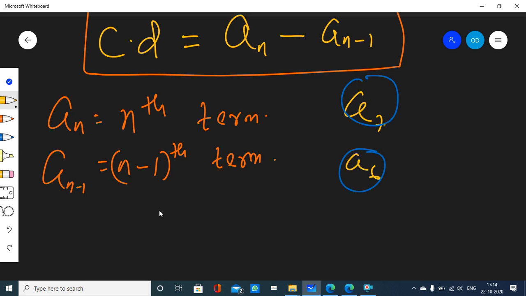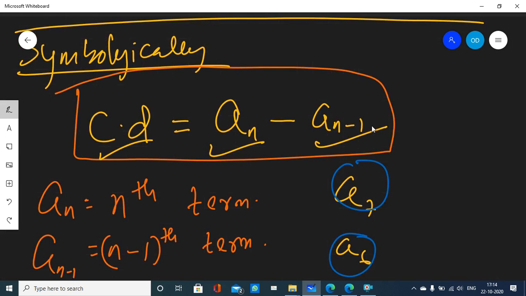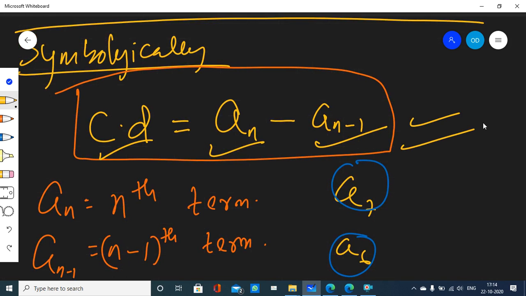So how do I get the common difference? What is the common difference? It is the difference between one term and its previous term. So the nth term minus its previous term, that is the common difference. Do you get it? Nth term minus previous term, that is the common difference. Got it?